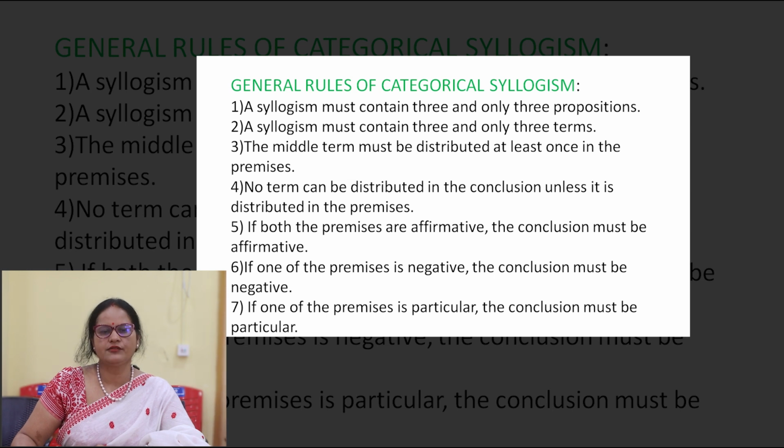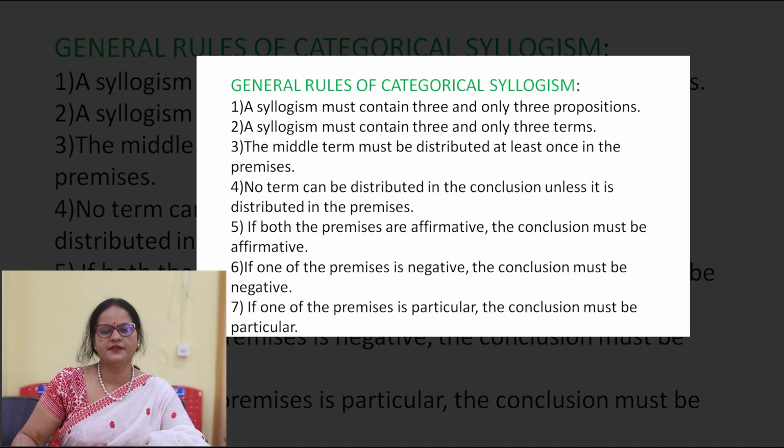Now, there are some general rules of categorical syllogism. We should discuss it. There are 10 general rules of categorical syllogism. Number 1, a syllogism must contain 3 and only 3 propositions. Number 2, a syllogism must contain 3 and only 3 terms. Number 3, the middle term must be distributed at least once in the premises. Number 4, no term can be distributed in the conclusion unless it is distributed in the premises.